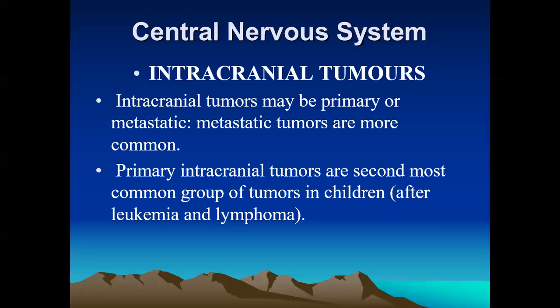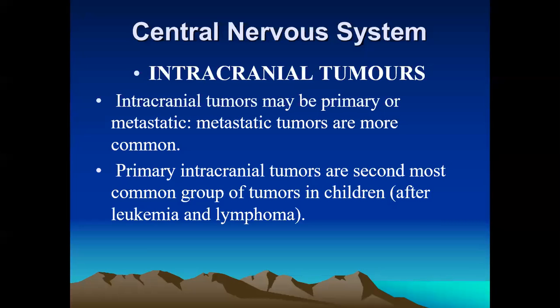The metastatic tumors are the more common. They also come from other primary sites, from the breast, from the bone, from the lungs, the kidney and the skin. So they are the most common metastatic primary tumors. So the intracranial tumors comprise primary tumors, and the other group is metastatic tumors.